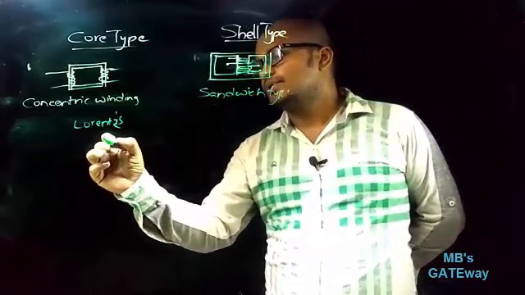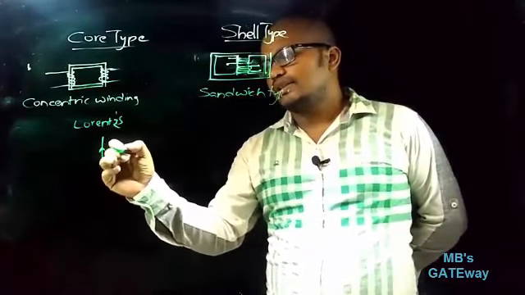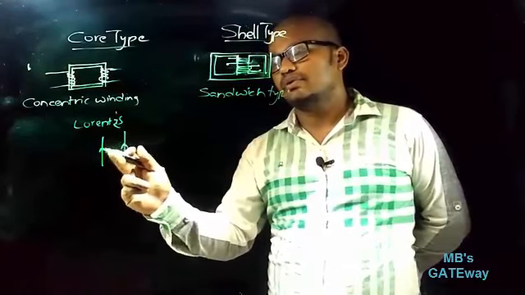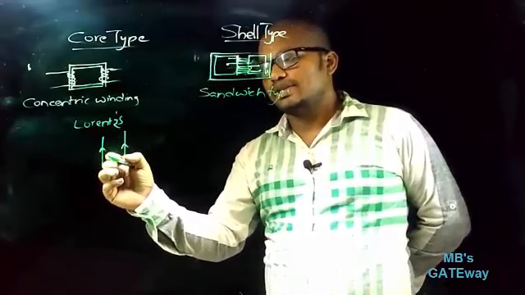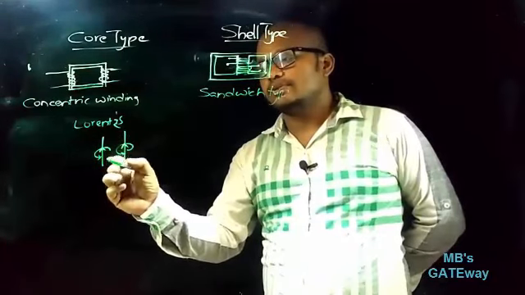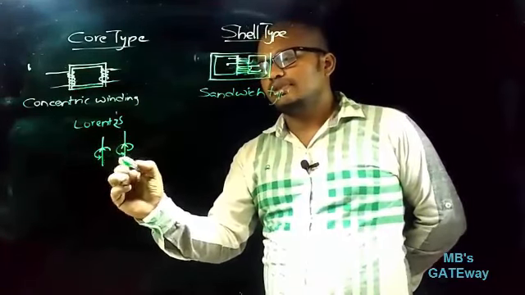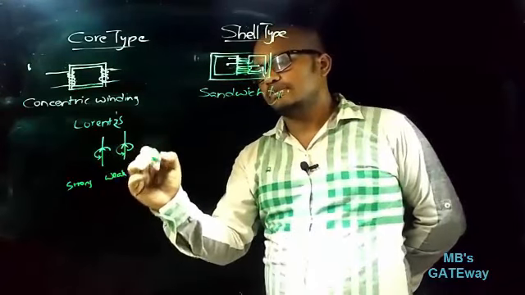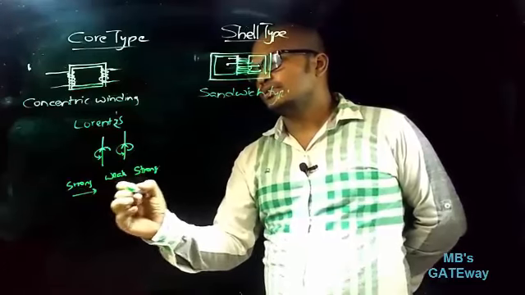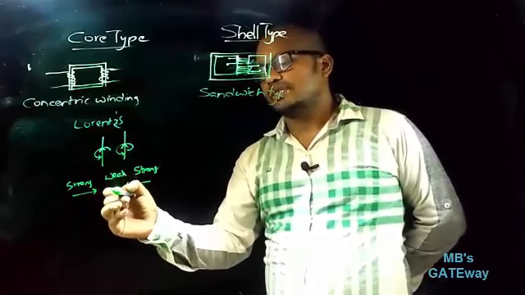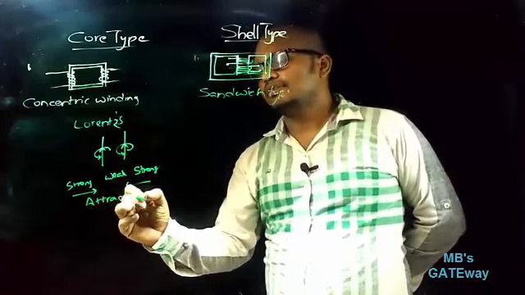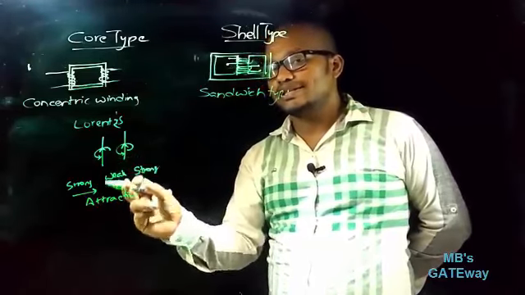Suppose these are two current carrying conductors, and the current flows in the same direction in both. The magnetic field around each conductor will be in anti-clockwise direction. If you observe, the flux between these two conductors is weak, and in the outer portion the flux is strong. The force direction is from stronger to weaker flux. So an attractive force exists between two conductors which have current in the same direction.